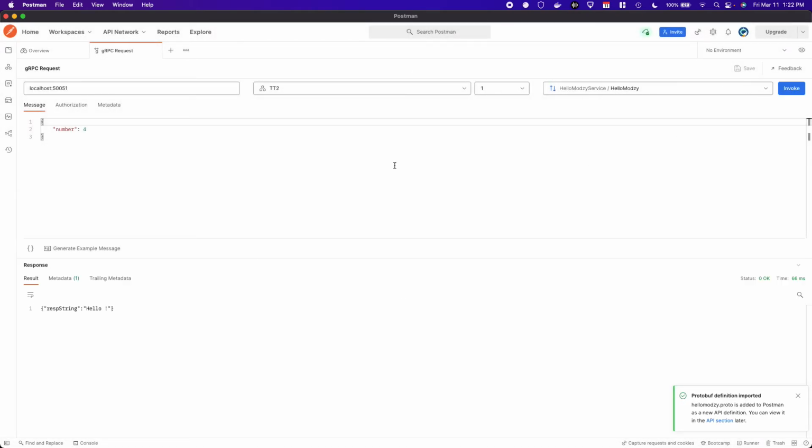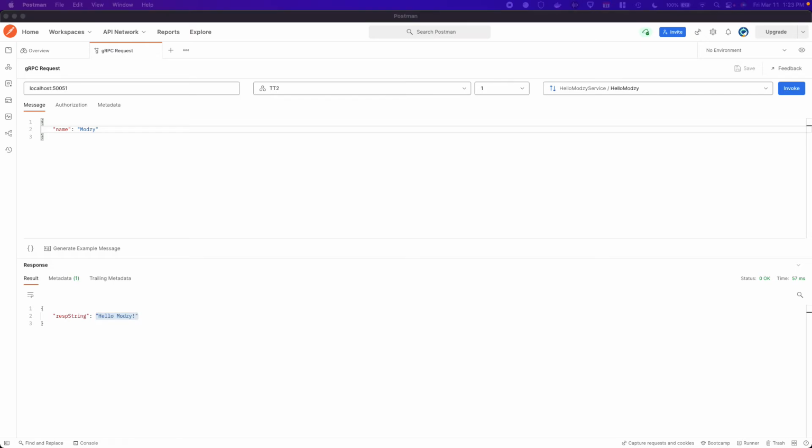Okay, and we can actually invoke this particular service. So we can actually generate an example message. It takes the proto file definition that we've uploaded, and it knows that the request field has a name. We are invoking hello Modzy. It expects the hello request. It takes in a name, this name, let's say Modzy, and we actually invoke the gRPC, and we have back hello Modzy. So our server definition is working here.